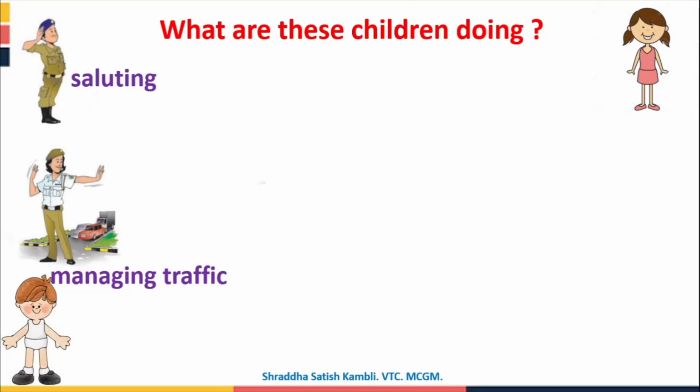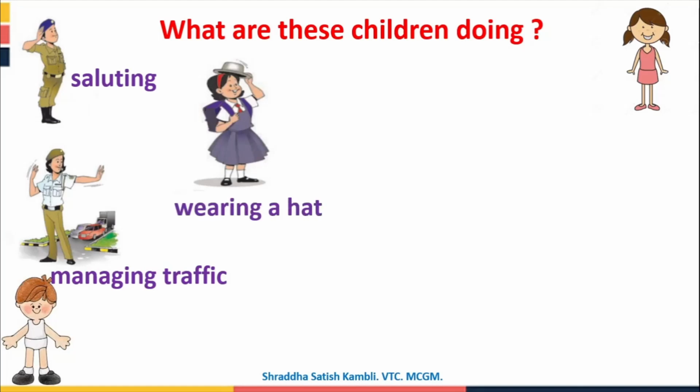Alright, let's look at one more picture and try to guess what this girl is doing. So what is she doing? She is going to school, I suppose. Okay, and she also has something in her hand. She has a bag on her back and she's got something in her hand and she's doing something with her hand. So let's see what she's doing. She's wearing a hat. Alright, maybe it is very sunny that day and it is very hot, so her mother has told her that you should wear this hat when you go to school. So she's a good girl. She's listening to her mother and she's wearing the hat. Alright, so this is another action where you wear your hat.